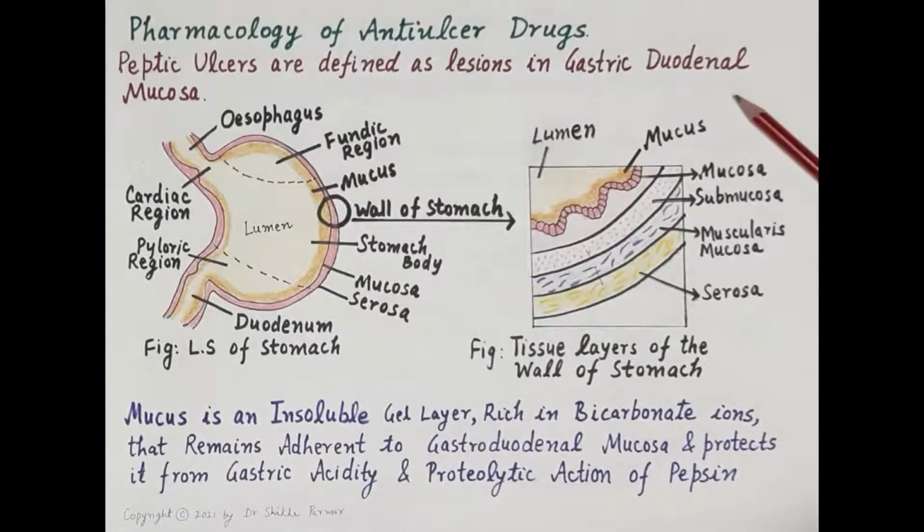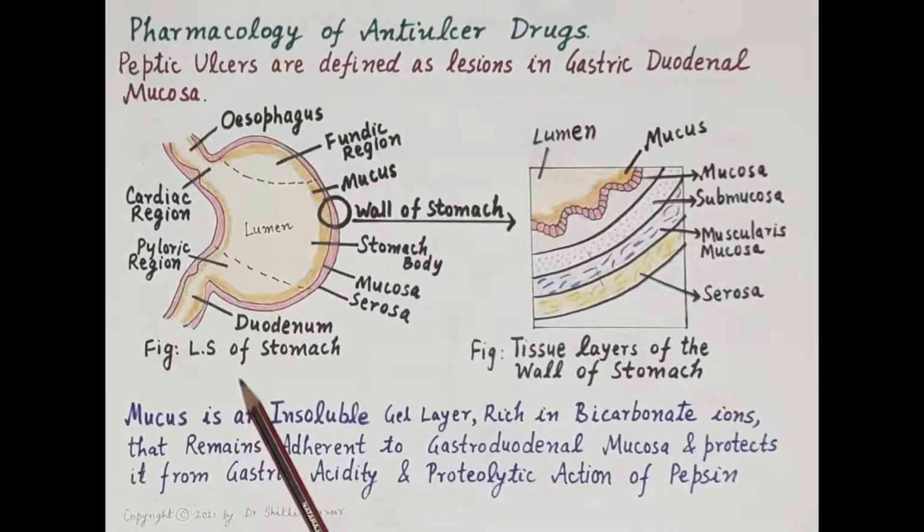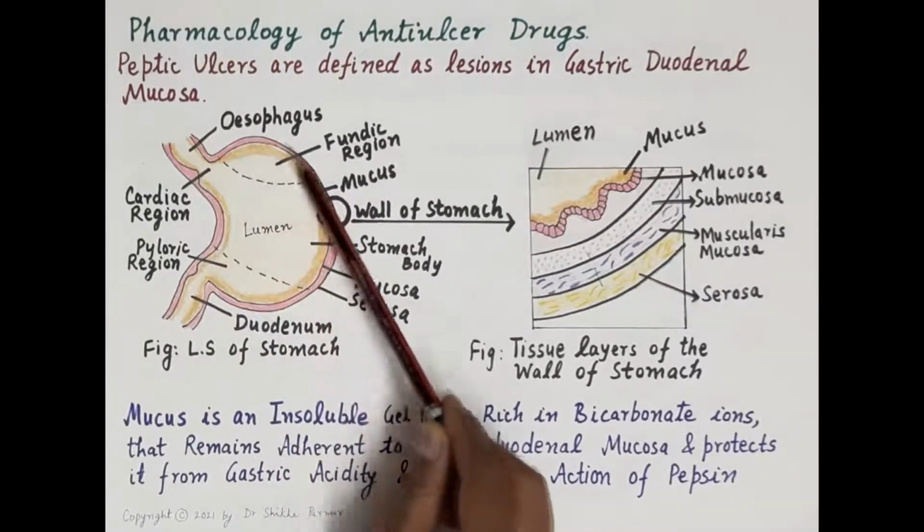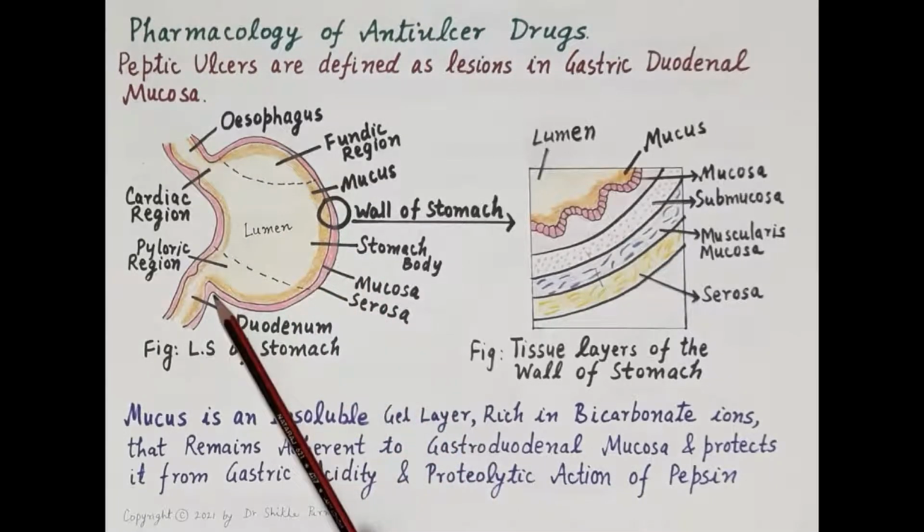Peptic ulcers are defined as lesions in the gastroduodenal mucosa. Mucosa here refers to the innermost lining of the wall of stomach and duodenum. Now, look at this diagram. This diagram shows gross structure of the stomach. This is the wall of the stomach shown here in the pink color.